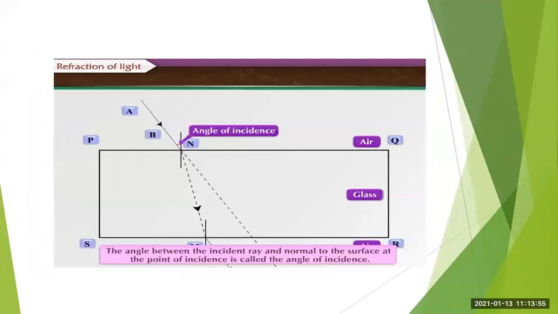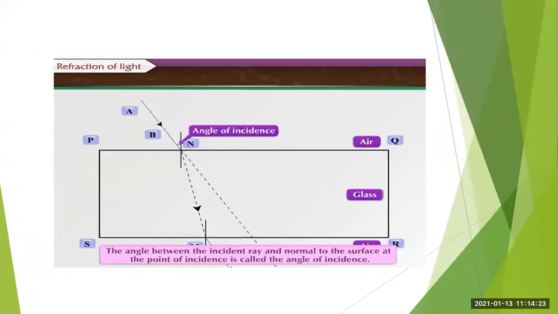Okay, now what we will do again is draw one line at point N and at point M. That line will be perpendicular to the surfaces PQ and SR. Now what will be the angle of incidence?